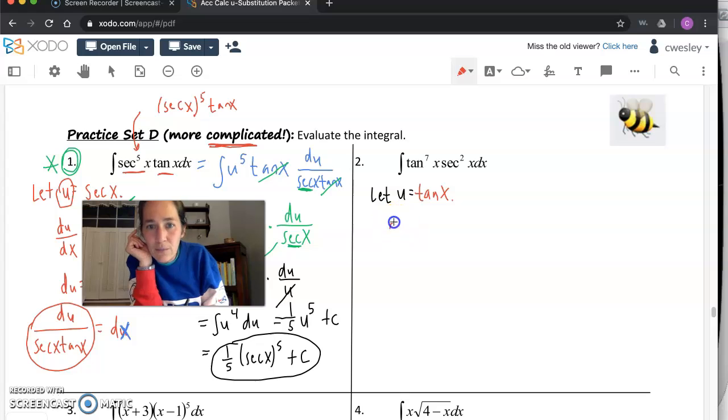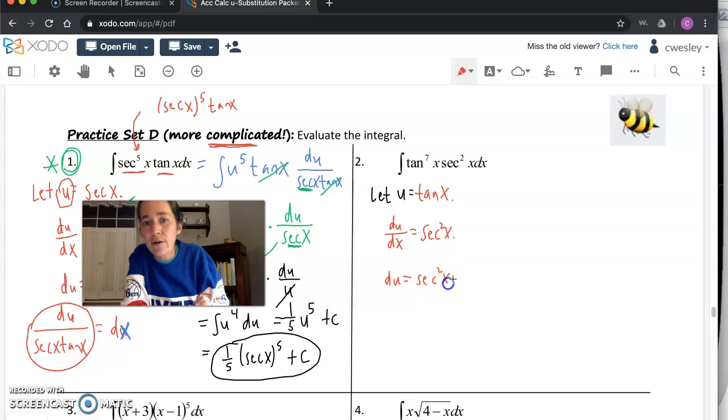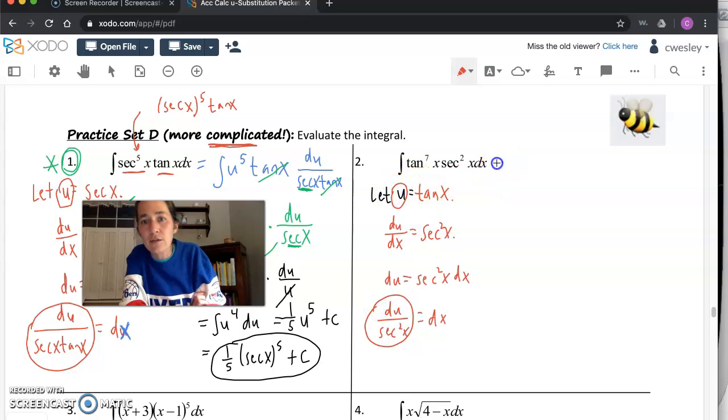In the very next step, when we write its derivative, and I think back to my trig derivatives, I get this. I just get lucky and I get secant squared of x. Tangent was the right choice for number 2. It's raised to the 7th power and its derivative is sitting right next to it. Keep on going with the side work. du equals secant squared x dx. And then let's get dx by itself so we're ready to plug in the pieces of the puzzle. du over secant squared x, and then just a u we need as well.